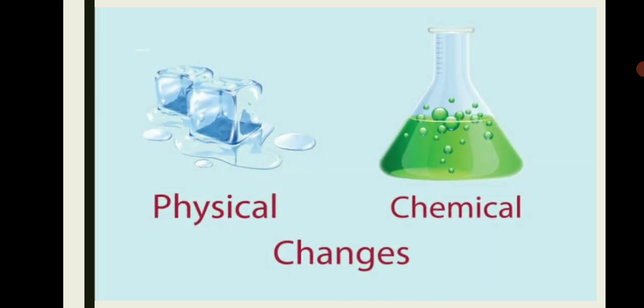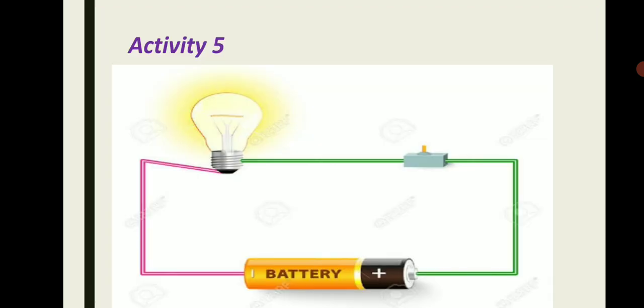My dear students, now it's time to understand physical change and chemical change. First we have to do activity 5. We take an electric bulb, a battery, and a switch. First, switch on the electric bulb with the help of the switch. Now you will see that it starts glowing. When we switch it off, it stops glowing. In this change, no new substance is formed and we can get the bulb back to its original condition.